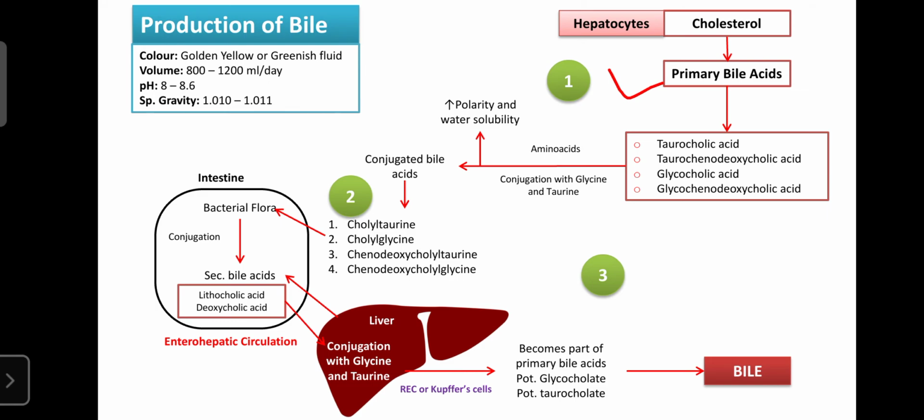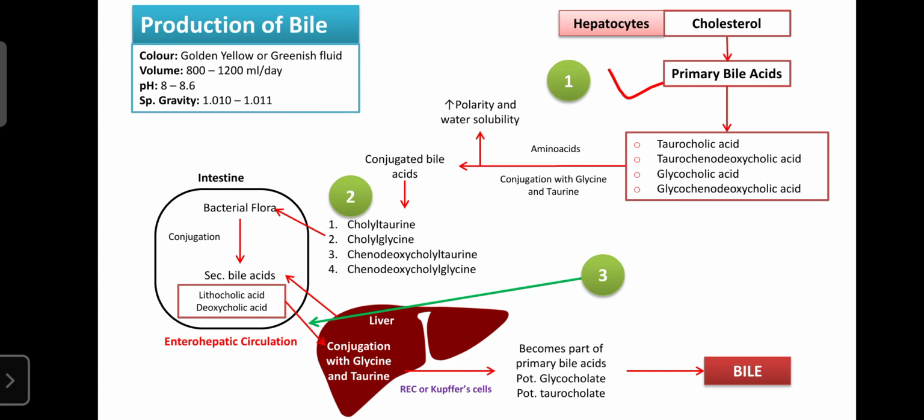Then from the large intestine, these secondary bile acids, lithocholic acid and deoxycholic acid, enter into the liver through the enterohepatic circulation.